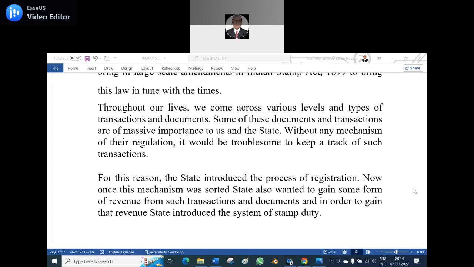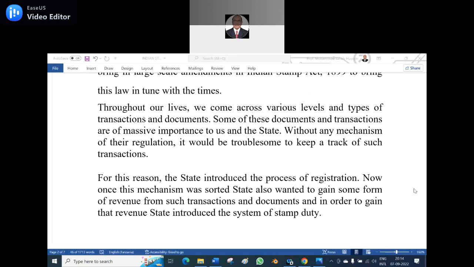Yes. In our life, if you want to register something, you have to pay the stamp duty. We come across various levels and types of transactions, even for land registration, house registration, or negotiable instruments, and some stamp duty should be there to legalize it.